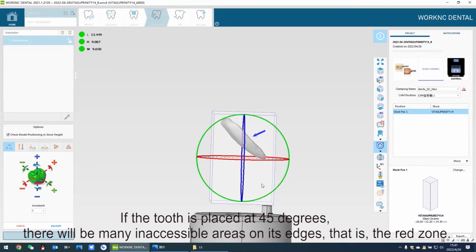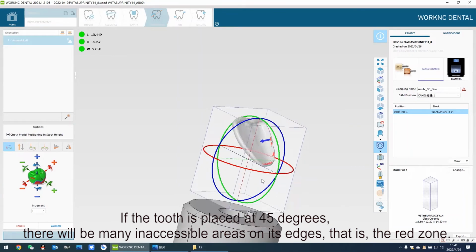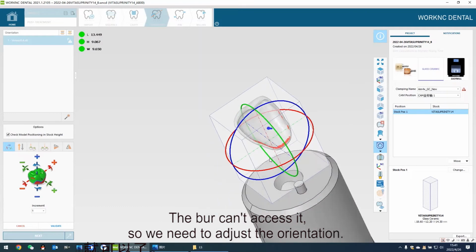If the tooth is placed at 45 degrees, there will be many inaccessible areas on its edges, that is, the red zone. The burr can't access it, so we need to adjust the orientation.